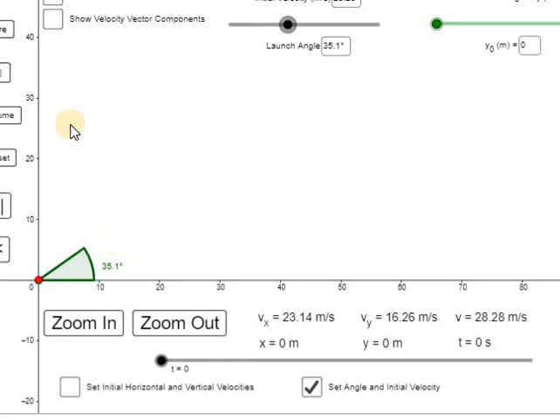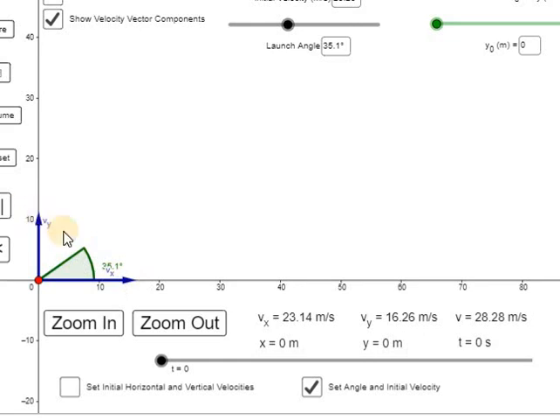Second thing, I am now showing velocity components. This is Vx and the above one is Vy. Vx is my horizontal velocity, Vy is my vertical velocity.